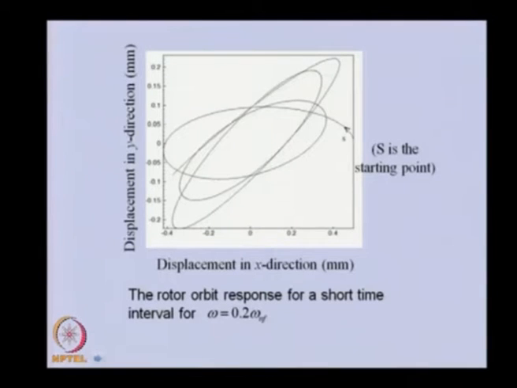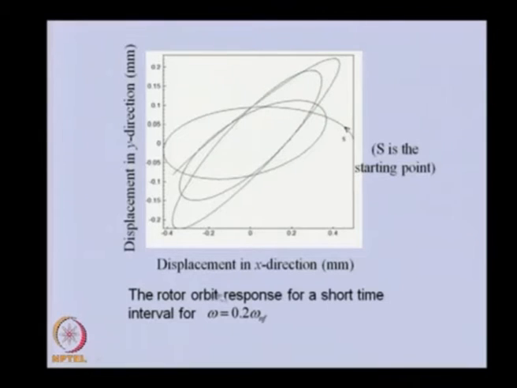This is the orbit plot, that means the x direction and y direction displacement plot with respect to time. So we have given some initial disturbance. This is the initial condition. From here we are leaving the rotor, so it is going like this and is trying to stabilize.